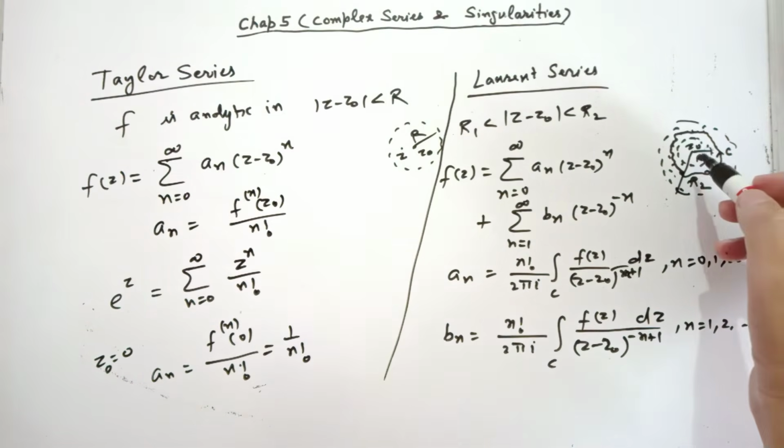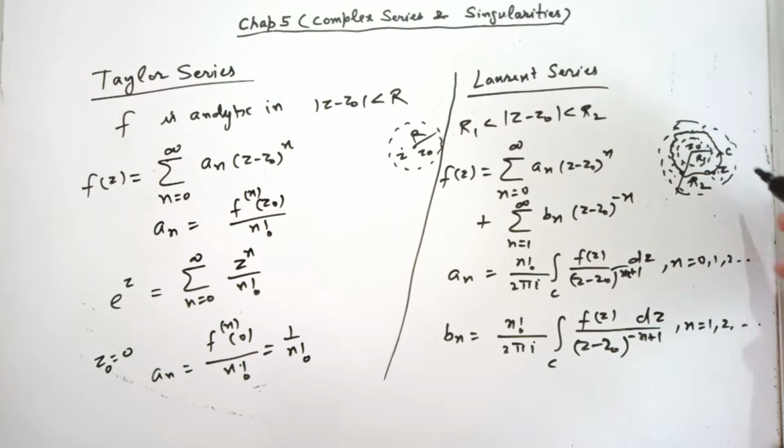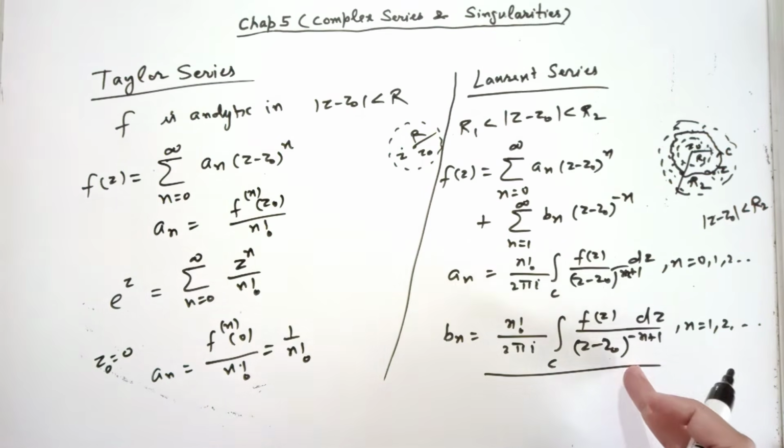What happens if this function is analytic inside the whole region of the circle of radius r2? In this circle, suppose the function is analytic in the whole region instead of an annular region, then you will see that this b_n turns out to be 0. Why? Because f(z) times (z minus z0) to the power n minus 1 becomes analytic in this region if z0 is not a singularity.